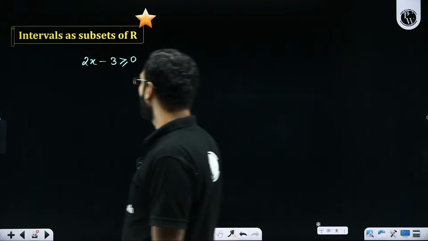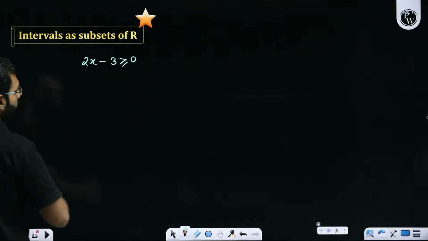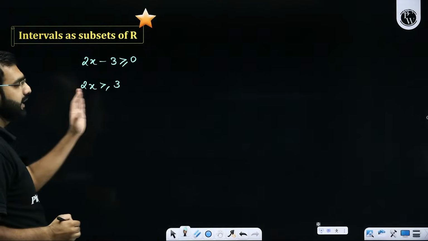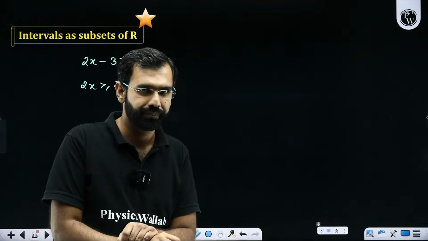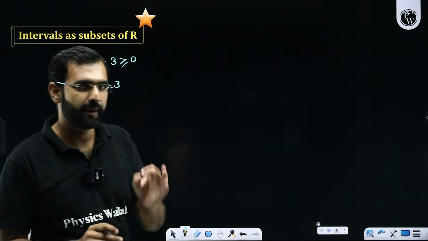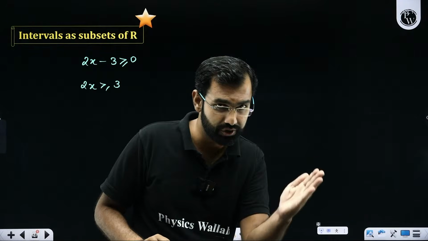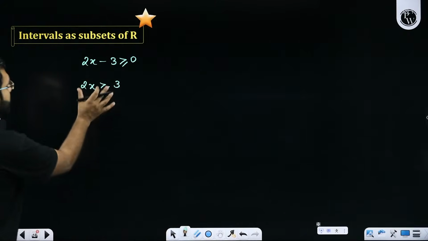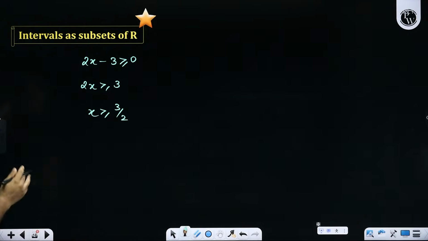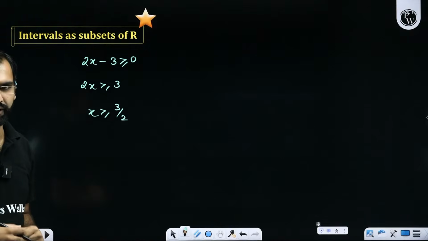So there, how do you do it? I can add a 3 on both the sides. So it will become 2x greater than equal to 3. I can divide both the sides by plus 2. So I hope you remember, if an inequality or an equation is divided by a positive number, the sign of the inequation doesn't change. So if I divide both the sides by 2, x will be greater than equal to 3 by 2.